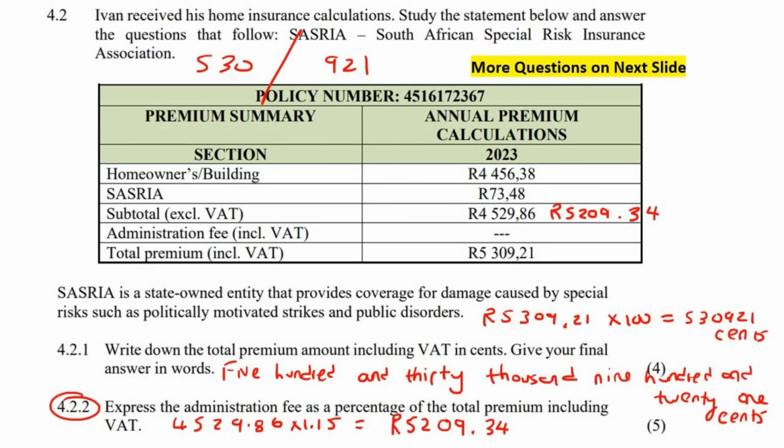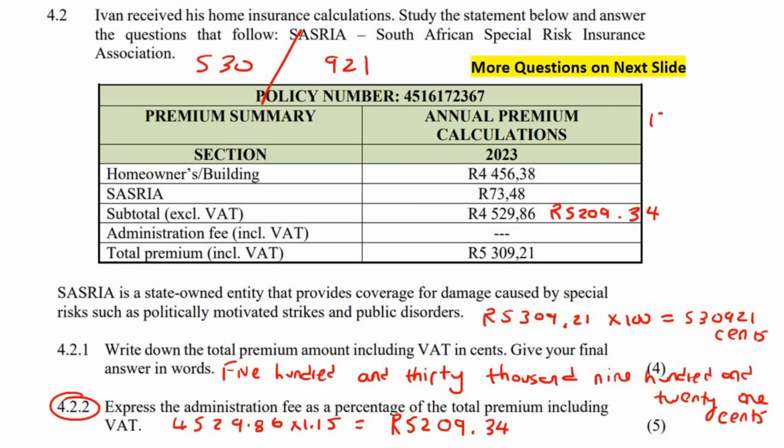So that is not this number, that is this number over here, 5209.34. It's just this number with VAT, because you can't do a calculation when some of them have VAT and some of them don't. So what we've now done is say, okay, that's the price with VAT. This is the total price. We know that this one plus this one gave us this number. Then we just added the VAT on, and now we need to see how we go from this number to this one, and that must be the admin fee.